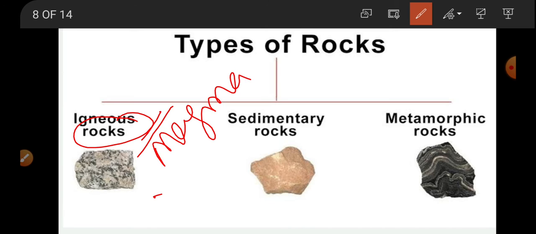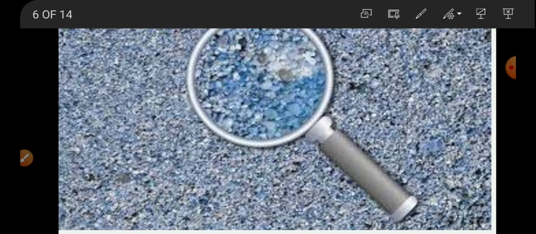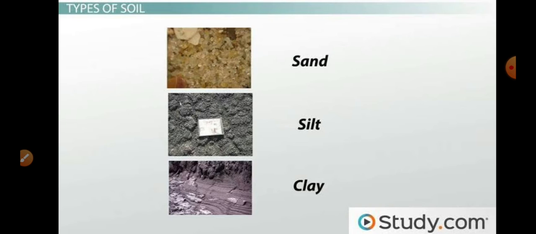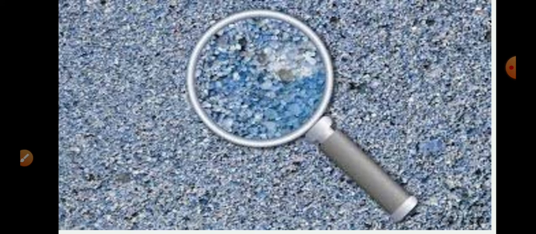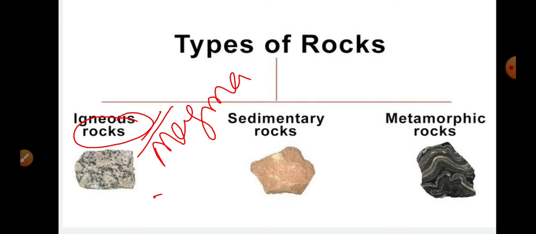Okay, so far in our class we came to know that the earth that is present on the surface, if you see, is made with soil, where the soil is again made with the smallest units that are called your rocks. So when you observe rock granules clearly, you will come to know that rock itself is made with some minerals, and we have different types, shapes and sizes of rocks. So based on their formation, all the rocks we have broadly categorized into different groups like igneous rocks, sedimentary rocks, and metamorphic rocks.